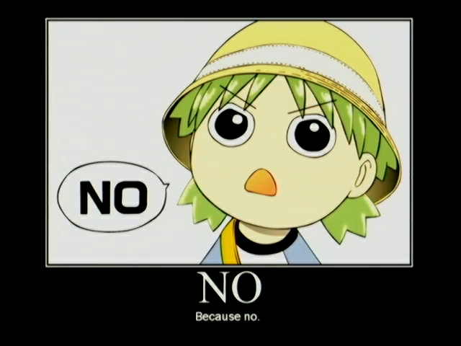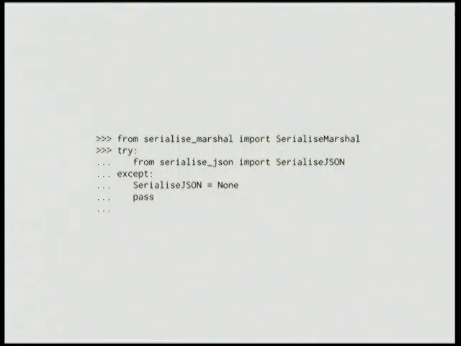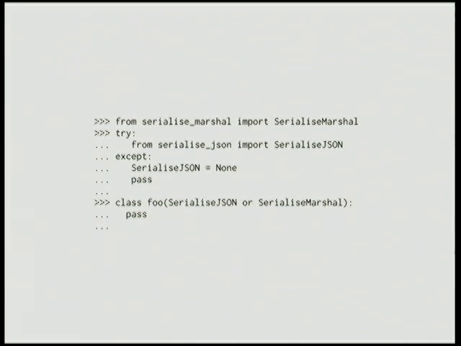The first thing I'm going to look at is a couple of corner cases of the Python grammar that kind of surprised me. I thought they were kind of neat. So let's say we have serialization, right? Turning data into text for storage or transfer or whatever. We have some mix-in classes that perform serialization. We have our preferred mix-in class, which might not be available, so serializing to JSON is preferred over serializing using Marshal. But we want things to keep on going and rocking regardless of whether a preferred one is available. So did you know that the classes in the bases clause of a class definition can actually be an expression?